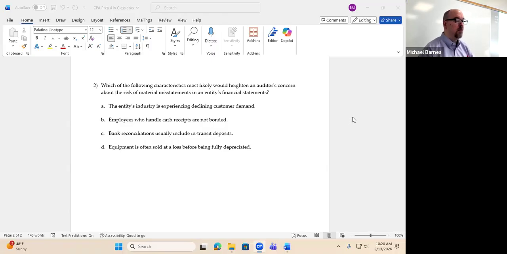Equipment is often sold at a loss before being fully depreciated. Would you be concerned about risk of material misstatement if the company actually recognizes and acknowledges the loss? I would be less concerned about that because that's actually proper financial reporting. So A is the only real clear answer there.